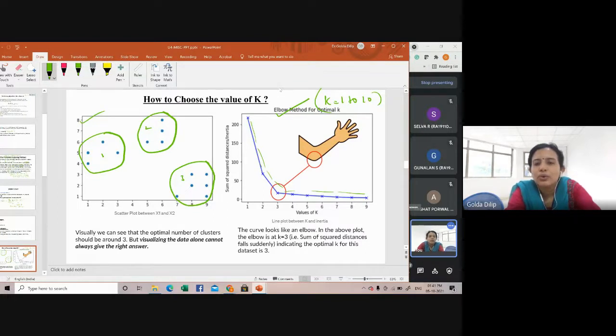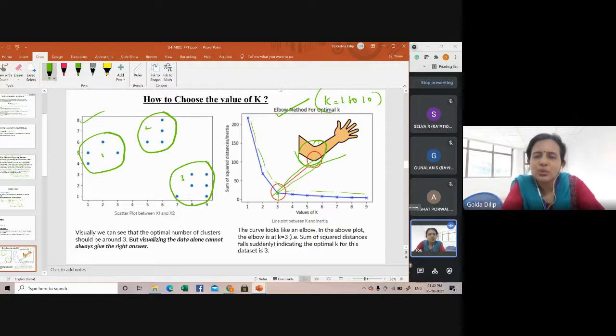k. After plotting, if this line chart looks like an arm, you can see an elbow shape. This is your arm, and the elbow of the arm is this part. The elbow of the arm is actually the best value of k. That's how you try to plot the value. The optimal or best value of k will be identified by the horizontal part of the elbow curve.